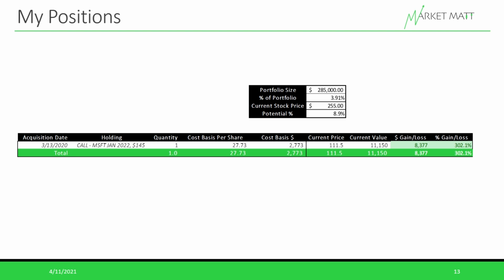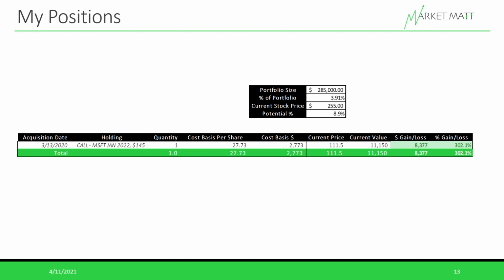This isn't a company that I own through typical shares like most investors do. During the middle of the pandemic last year in March 2020, I decided to purchase a long-term call option on Microsoft. This can get a little bit confusing, especially if you're not familiar with options, so I'll try to walk through this and explain it clearly.